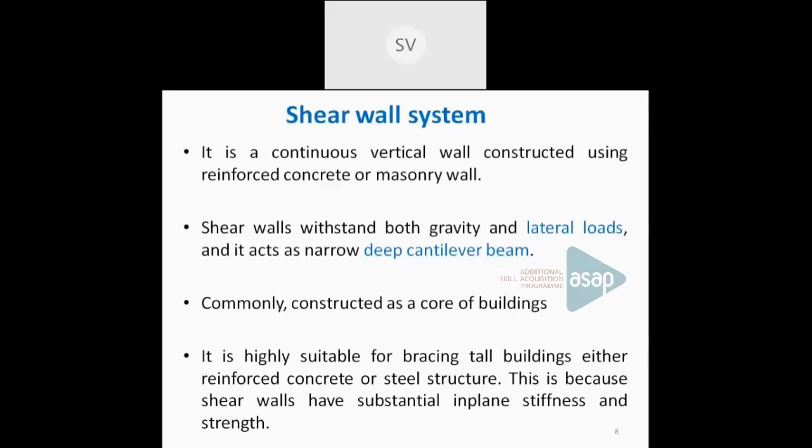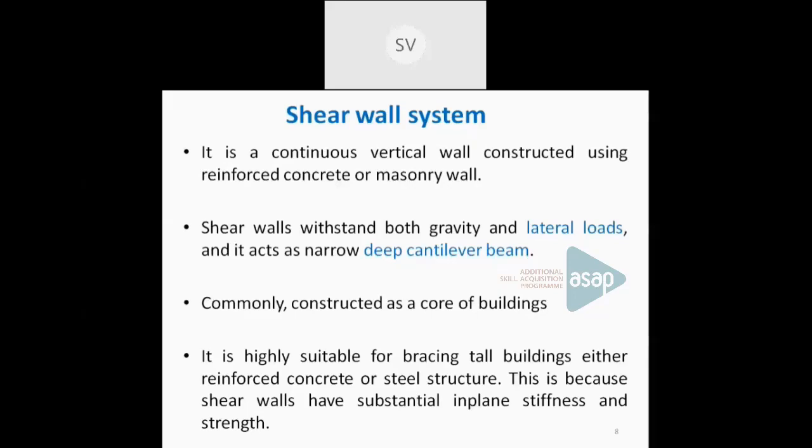It actually acts as a cantilever beam because it extends from the bottom towards the top of the building. So it is acting like a single cantilever wall. It can be constructed in the core of the building, on the periphery or perimeter of the building, or on the inside of the building also. And it is used for tall, high-rise buildings because it has sufficient stiffness, strength, and rigidity in the plane, so that it can be used for these high-rise buildings.